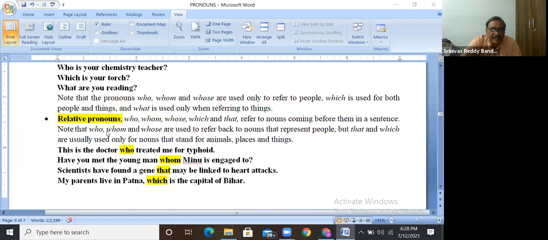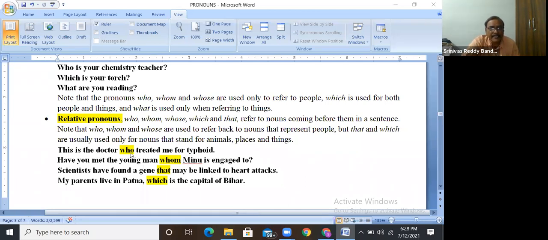Questions also come in the relative pronouns. Relative pronouns link 2 statements. We use these as conjunctions, but these are pronouns. Generally they represent the preceding nouns only. This is the doctor who treated me for typhoid.